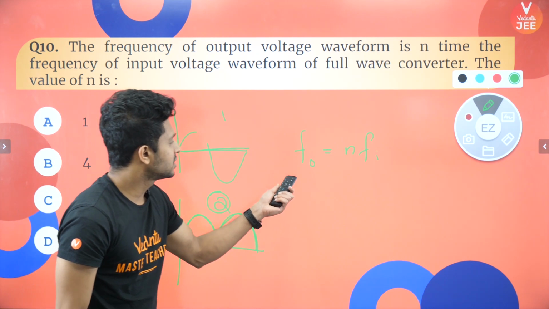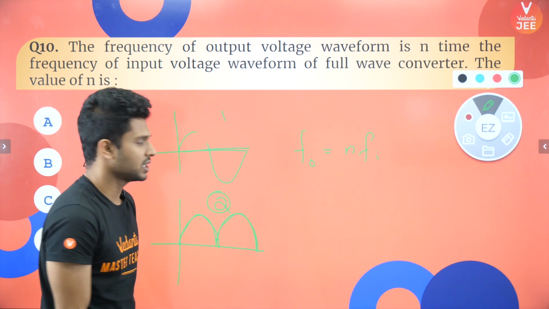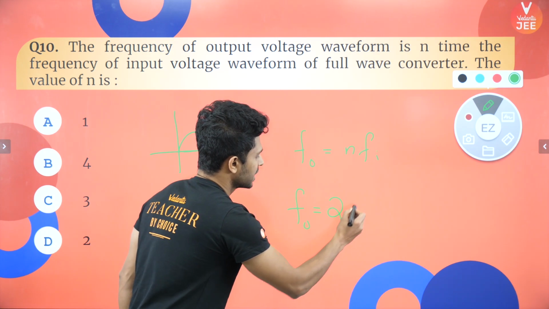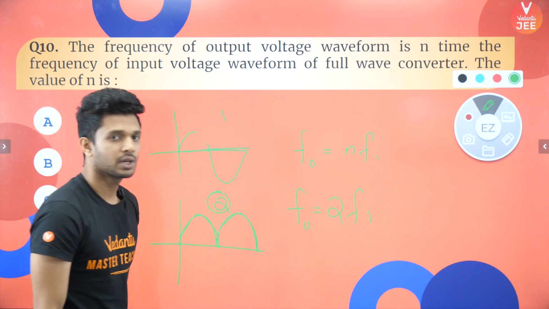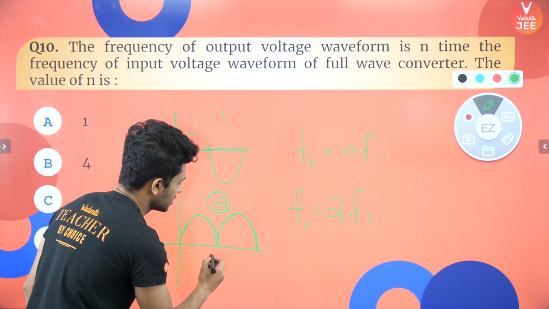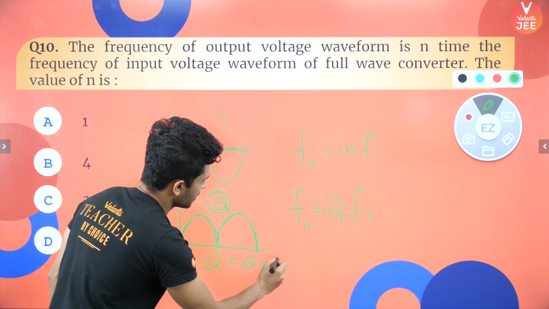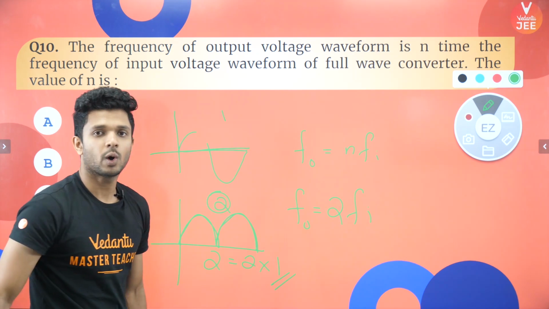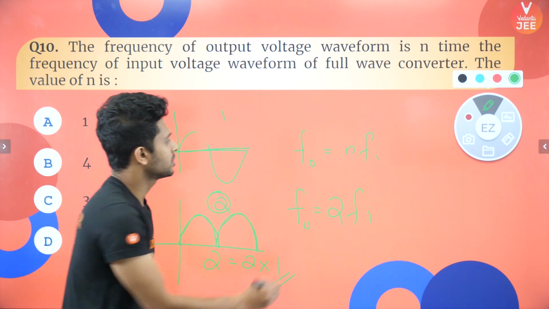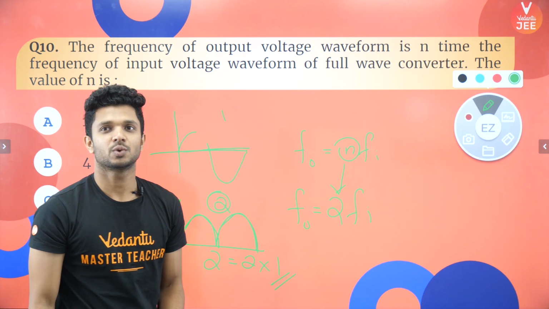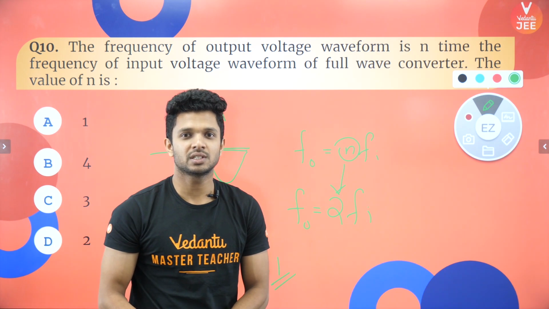So the frequency of the output will always be equal to 2 times the frequency of input. Which means the frequency of the output, 2, is equal to 2 times the frequency of the input, which is 1. So n corresponds to a value of how much? 2. So don't you think it was simple?